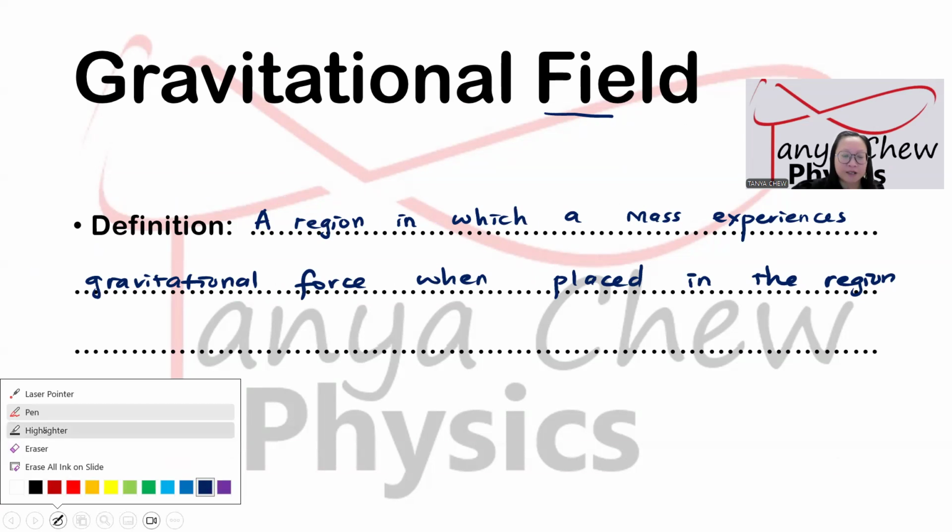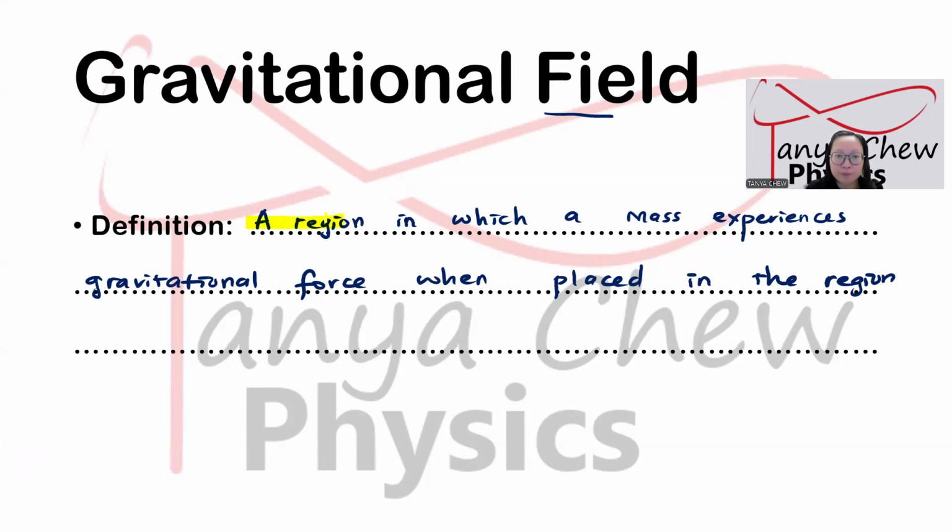Now, let me highlight the keywords for you. A region. If you don't like the word region, you can actually replace it with a space. A space in which a mass experiences gravitational force when you place that mass into the region of the gravitational field.